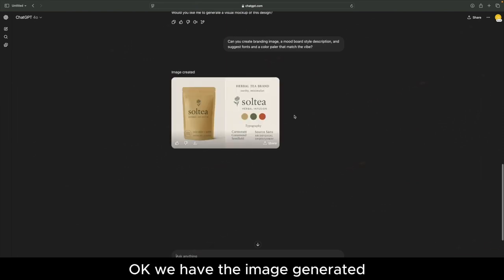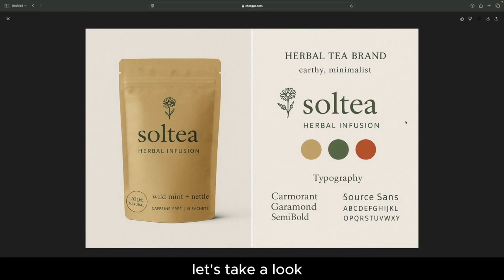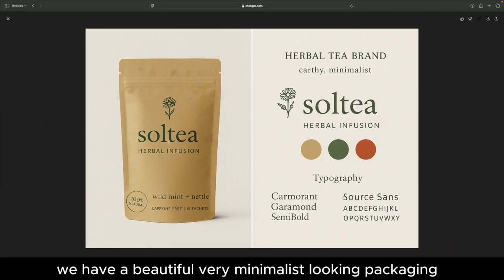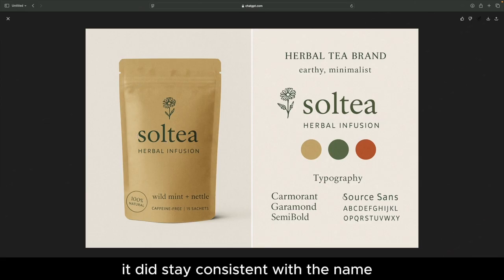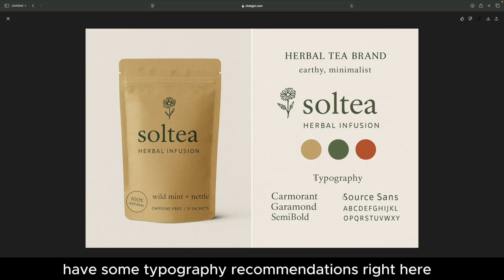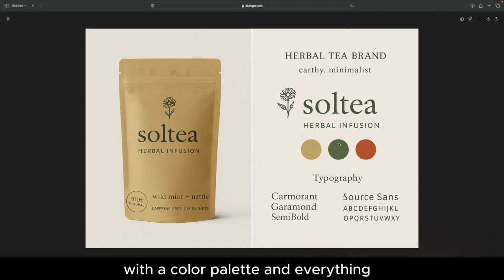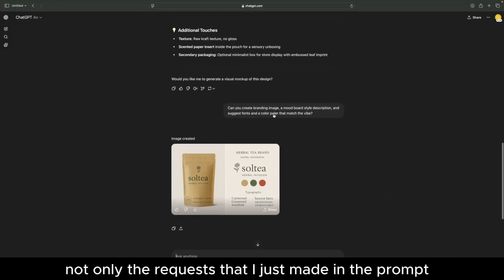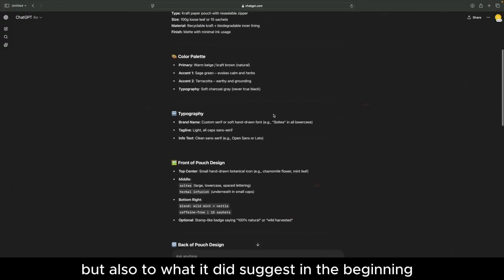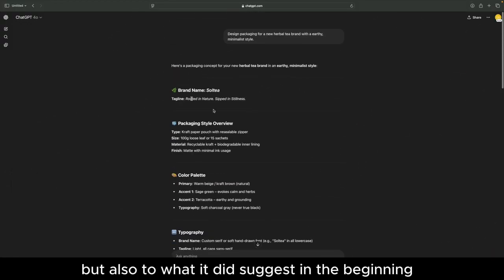Okay, we have the image generated. Let's take a look. We have a beautiful, very minimalist looking packaging. It did stay consistent with the name, which is the Soul Tea Herbal Infusion. And we have some typography recommendations right here with a color palette and everything. I think this looks absolutely beautiful. And it is very consistent with not only the requests that I just made in the prompt, but also to what it did suggest in the beginning.